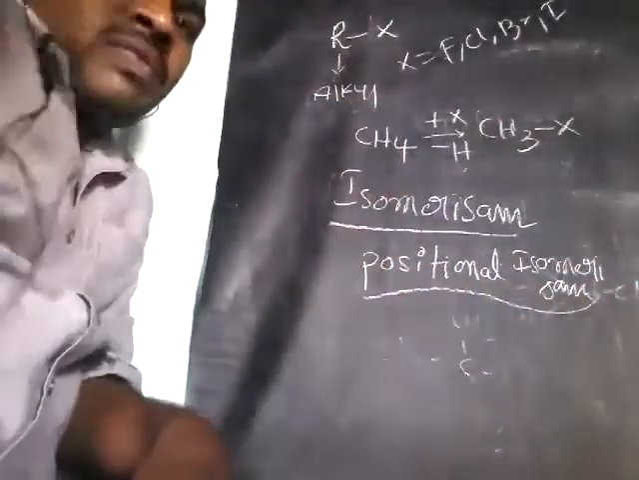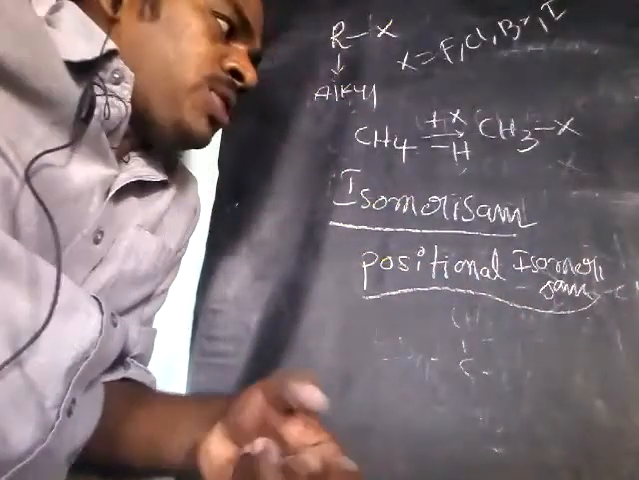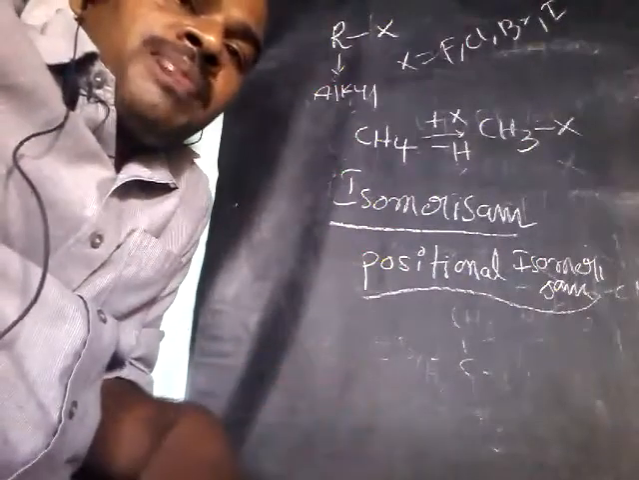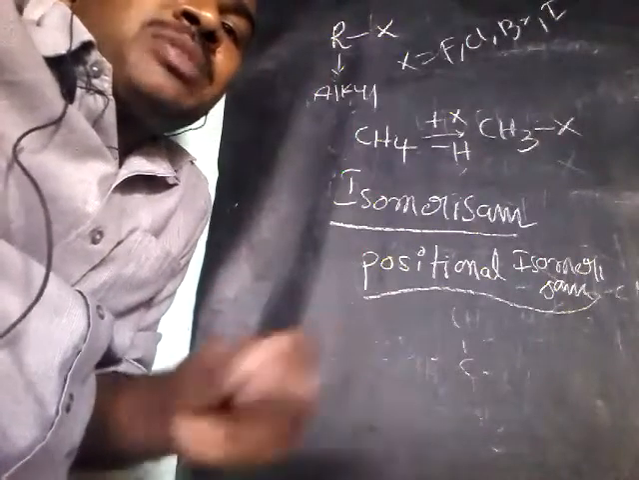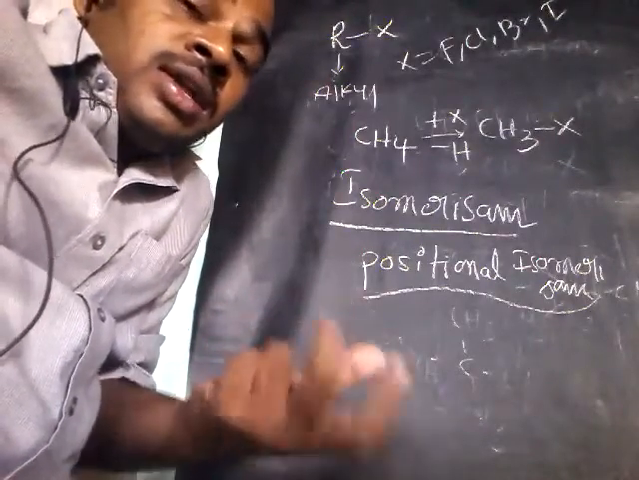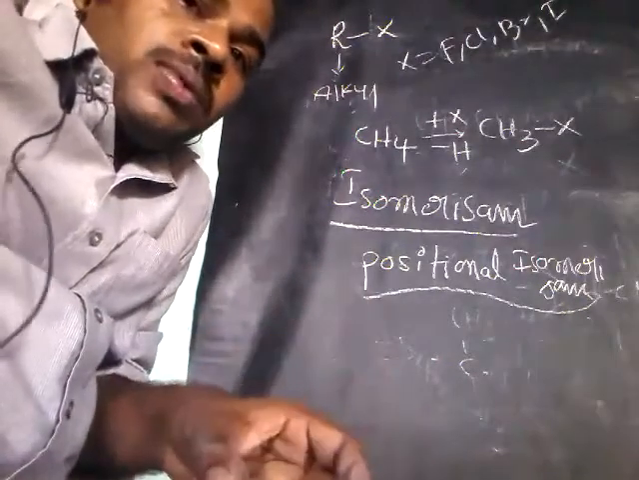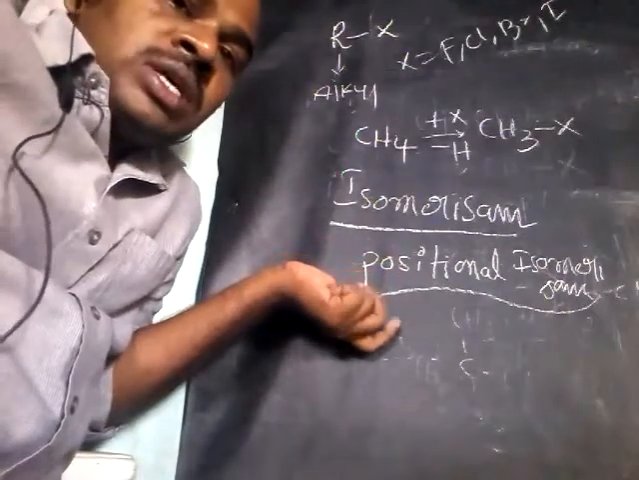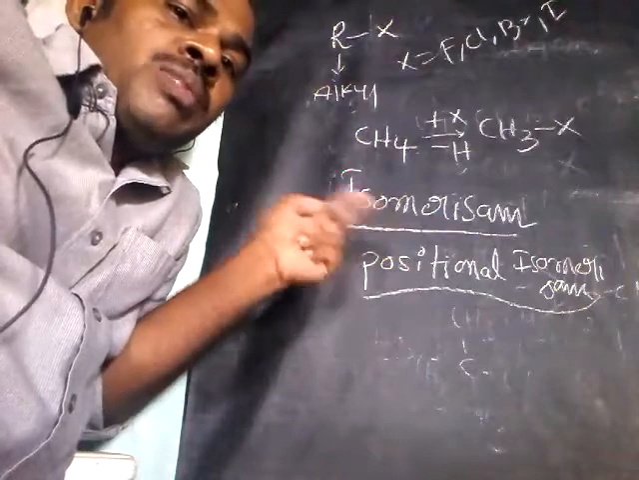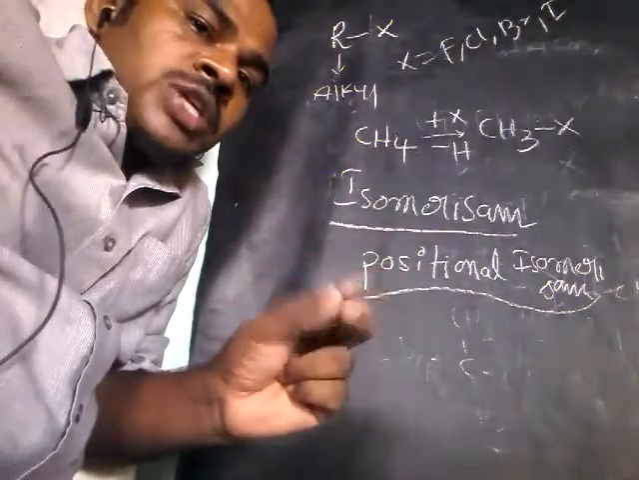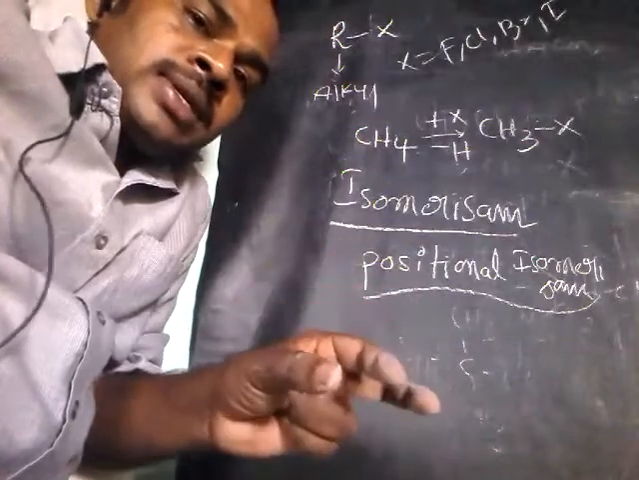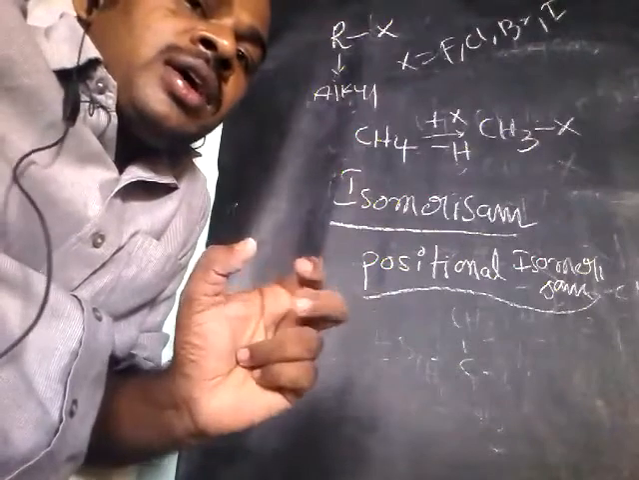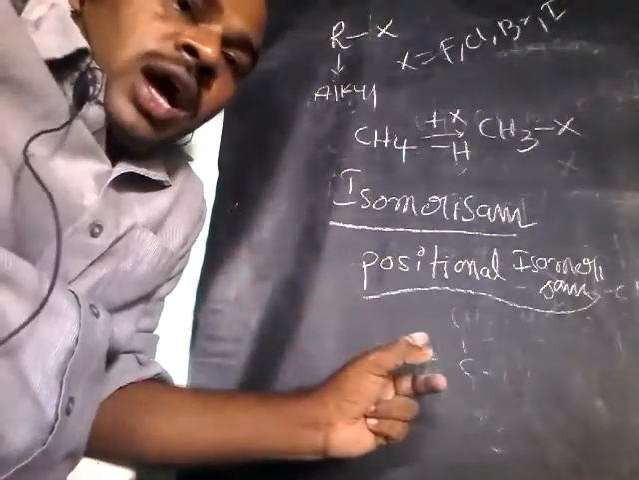Observe carefully, positional isomerism. Positional isomerism is nothing but compounds which have the same molecular formula but differ in the attachment of a group, or in the position of a group. Such compounds we call positional isomers, and this phenomenon is called positional isomerism. One more time, compounds having the same molecular formula but differing in the position of atoms in a chain are called positional isomers.